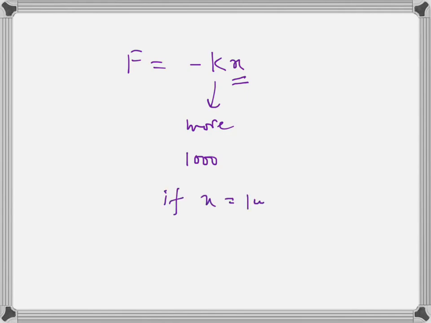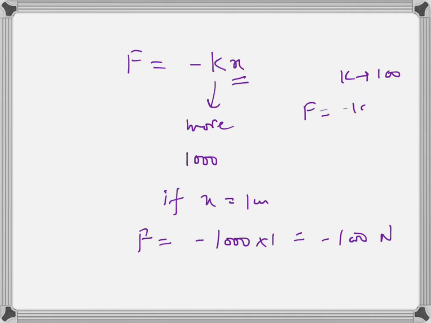Now, why is that? Why, if K is more, is the spring a strong spring? Let us say K is 1000. If the displacement of the spring is 1 meter, force will be minus 1000 into 1, or 1000 newtons. On the other hand, if spring constant is only 100, F will be minus 100 into 1, or only 100 newtons.